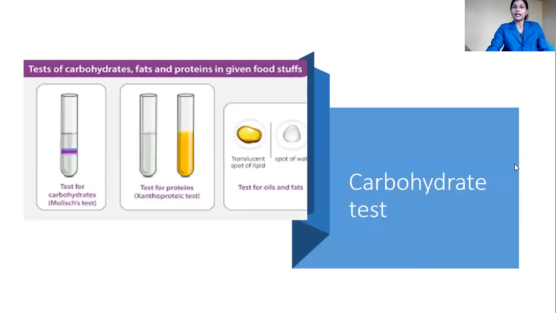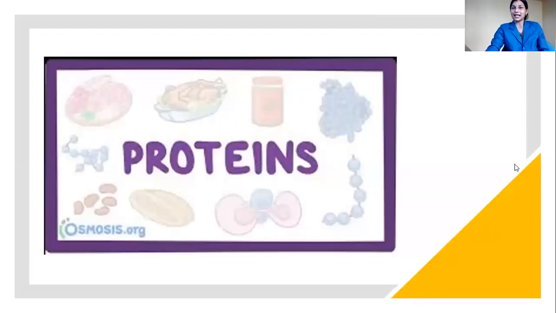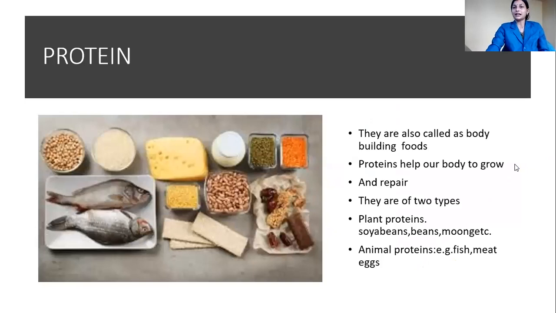Then we studied proteins. Correct? In proteins we studied that two kinds of proteins are there. Plant protein is there. Animal protein is there. Animal proteins help to build our body to grow. Soya beans and moong are plant protein. Fish, meat and eggs are animal proteins. Correct?